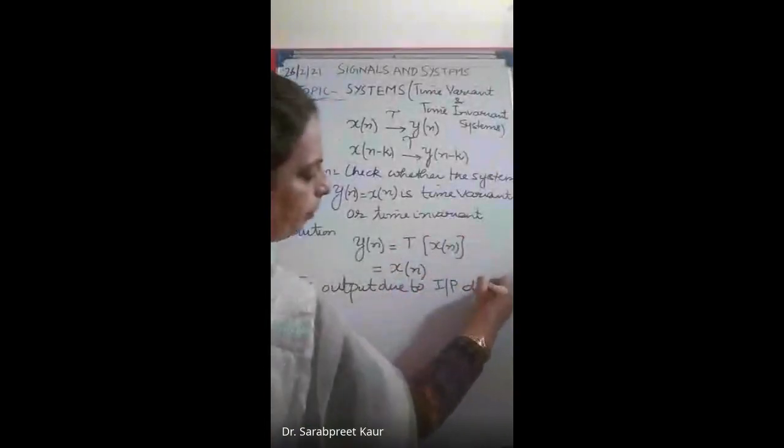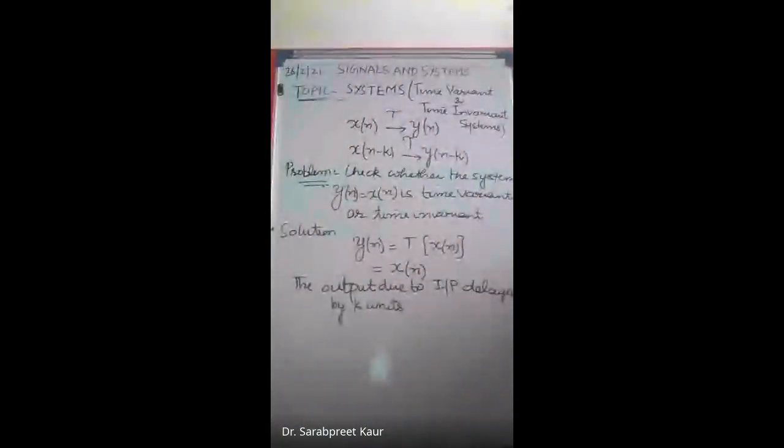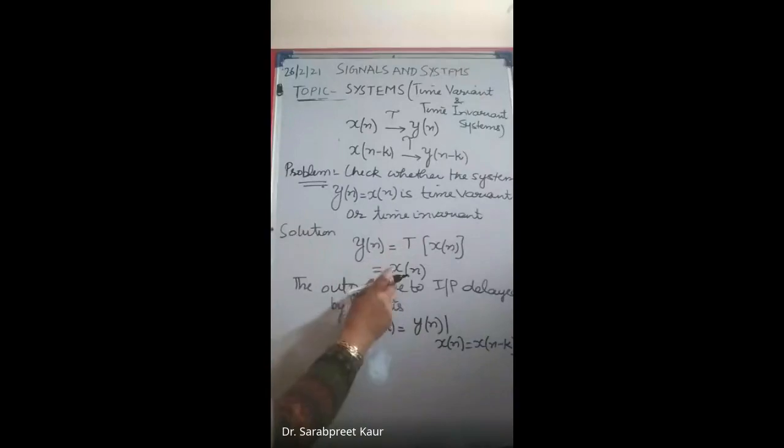That is the first step. And how did we represent that? We represent that by y(n,k). So y(n,k) is basically equal to y(n) when x(n) is equal to x(n minus k).